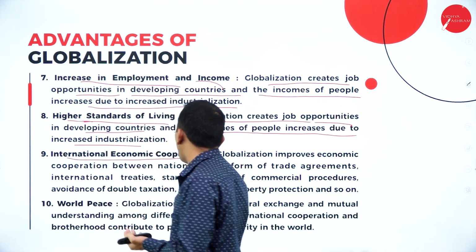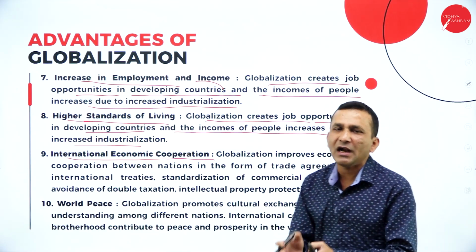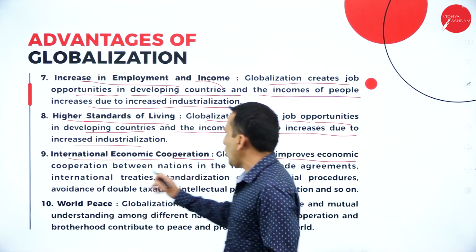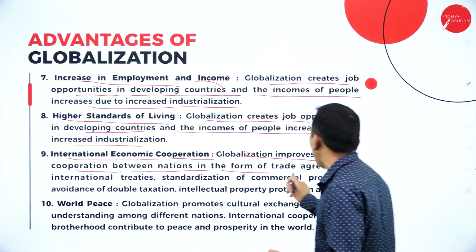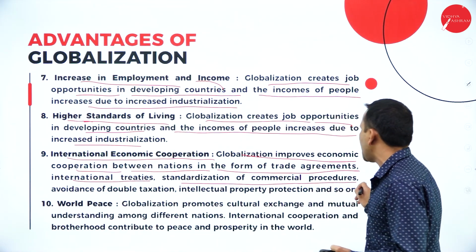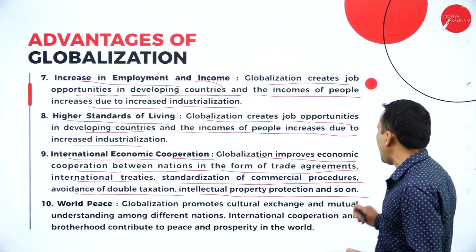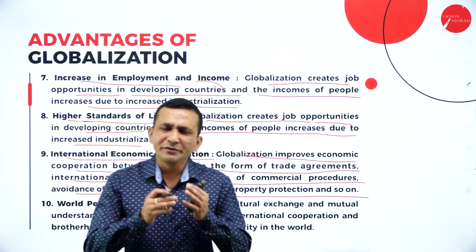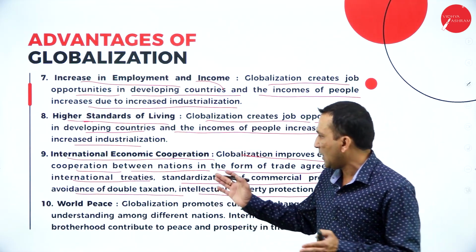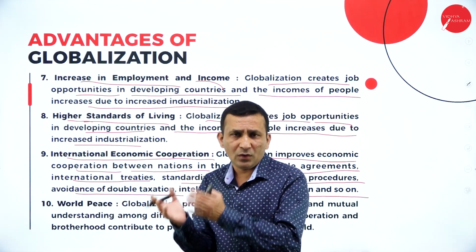Next, international economic cooperation. When we try to do global international trade, of course we compare ourselves with the global economy. So globalization improves economic cooperation between nations in the form of trade agreements, international trade, standard commercial procedures, avoidance of double taxation, and intellectual property protection. There are too many acts related to international trade, and each and every country has made them compulsory. We see this in the WTO, the World Trade Organization.